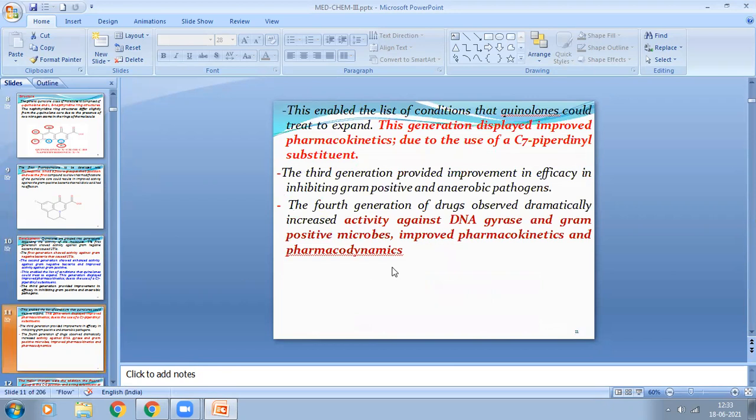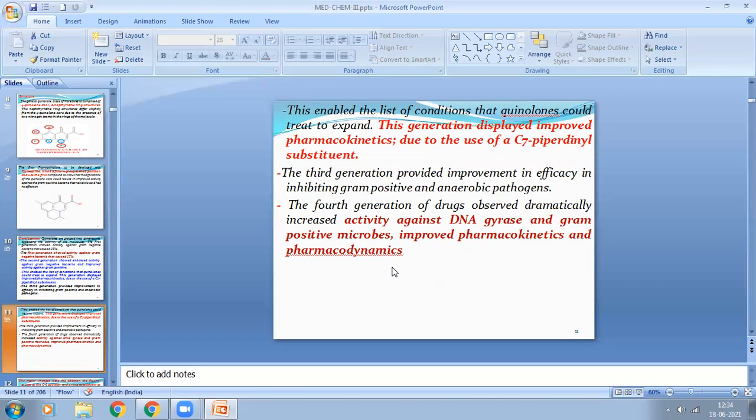Now, the third generation provides an improvement in efficacy in inhibiting gram-positive and anaerobic pathogens. See, subsequently, I told you the first generation fluoroquinolones show activity against the gram-negative bacteria. The second generation shows activity against the gram-negative bacteria, but it also shows activity against the gram-positive bacteria due to the introduction of the piperidinyl substituent at the C7 position.